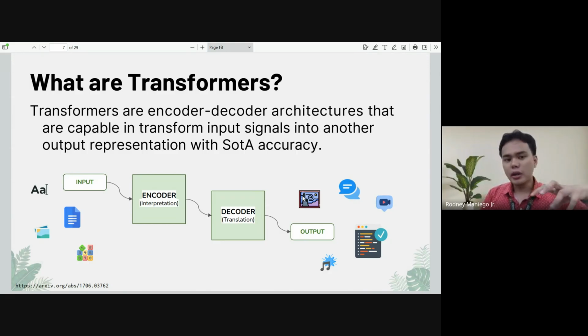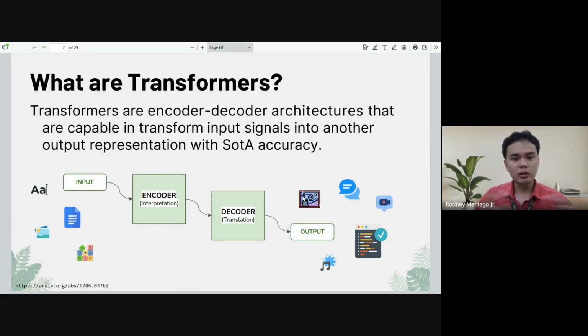So transformers are not those robots that can transform, or maybe the transformers that are used in electricity, but somehow it uses the same analogy. Basically, these are still programs.